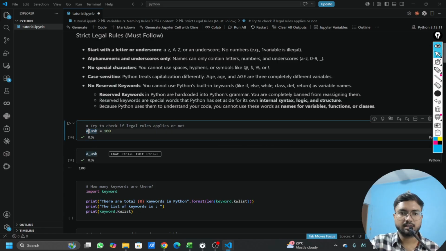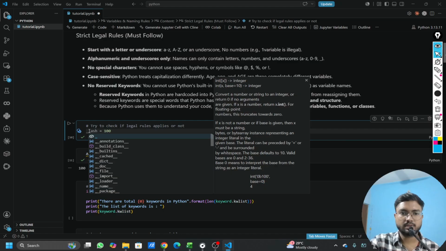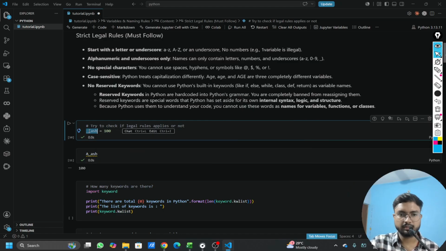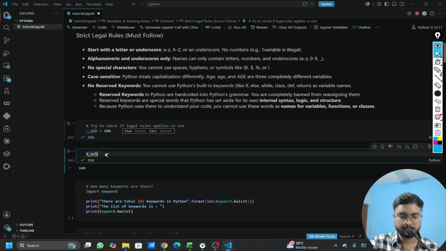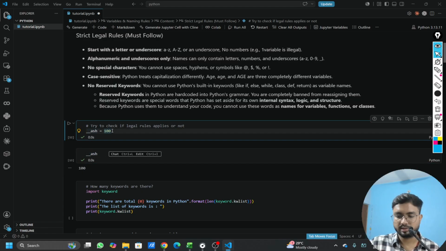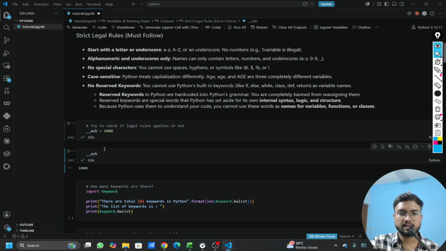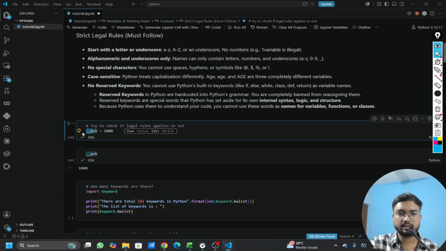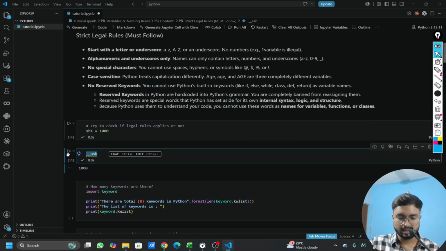But let's try to use an underscore at both places. What do you think? Will it work? Yeah, it has also worked. So it is meeting the criteria and hence it's working, right? Next we can try to add some number at the end and see if it works. Yes, this is also allowed because it is as per the standard.